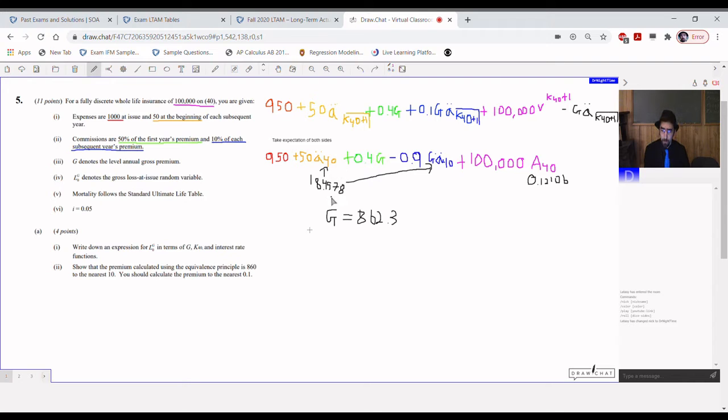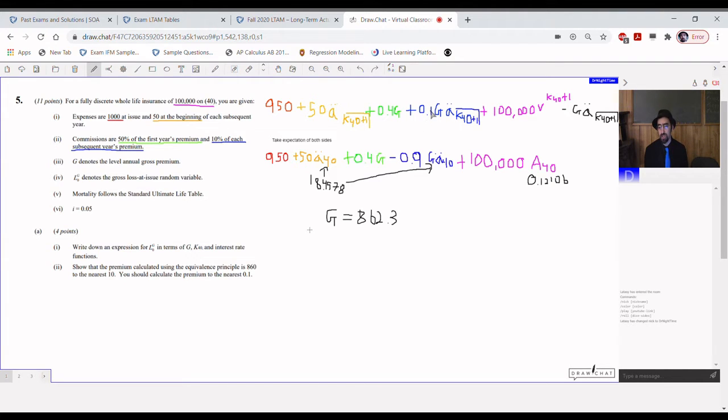Expectation had better be 0. So we get that the expectation of this loss random variable 950 is obviously going to be itself. Expectation of a double dot angle K40 plus 1 is just going to be a double dot 40. When you're averaging it, you can just rely on the life table figures. Same as nu to the K40 plus 1. When you average that, that's just going to be the average value of a life insurance benefit to a 40-year-old. Shouldn't be anything surprising there.